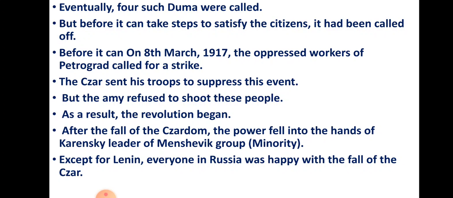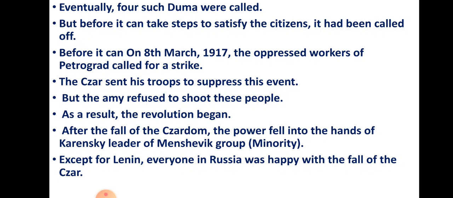There was a fall of Tsardom because people were no longer giving proper answers to Tsardom. They were not ready to act according to Tsardom. So there was a fall of the Tsar. And who came afterwards? Kerensky, the leader of the Mensheviks group. Except for Lenin, everyone in Russia was happy with the fall of the Tsar.